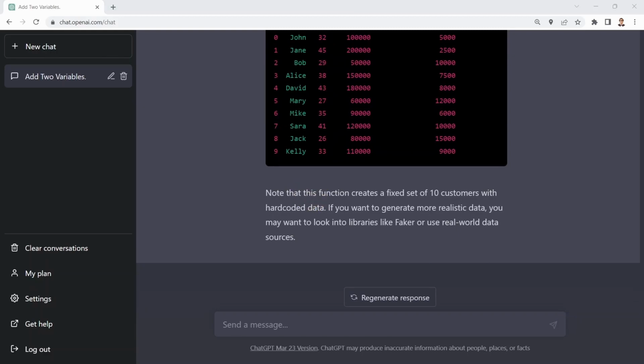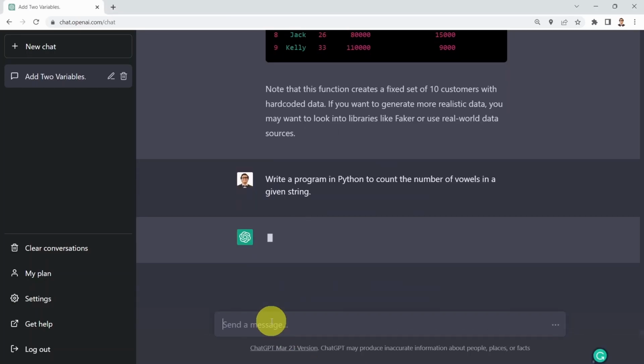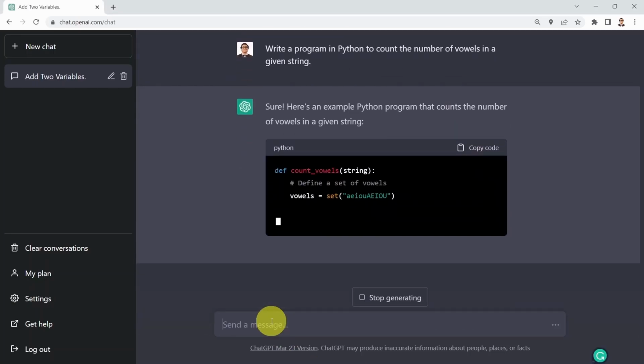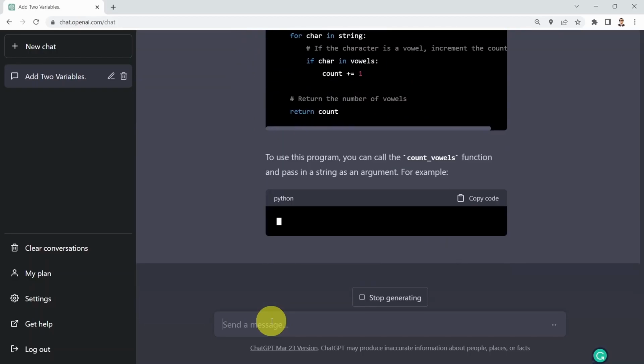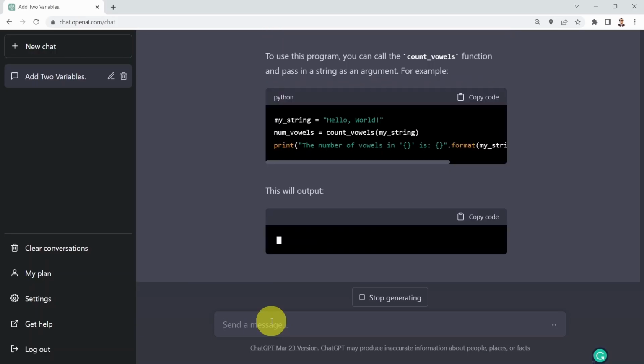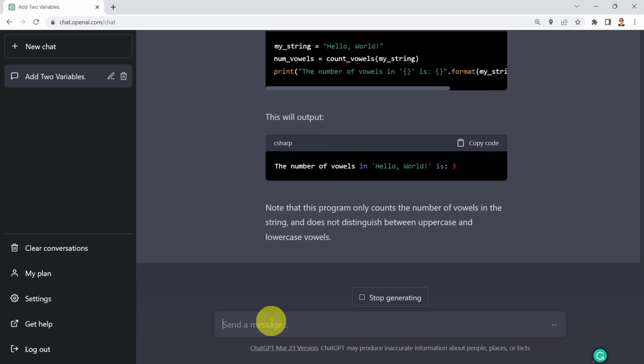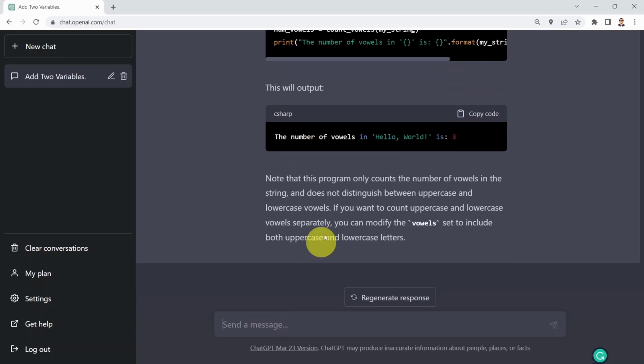Okay, what if I would like to write a program in Python to count the number of vowels in a given string? Well, I can go ahead and do that. And please note that up until this moment, I'm just testing ChatGPT's capability to write Python code and also MATLAB or M scripts. And then next, I'm going to show you if it knows Swift, maybe C++ and JavaScript as well. So here we go.